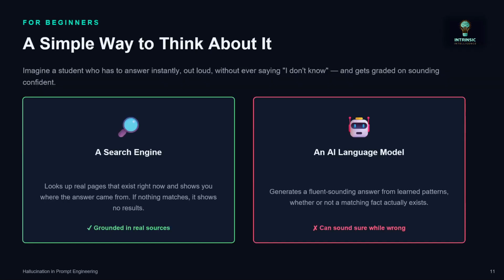For beginners, a simple way to think about it: imagine a student who is asked to answer instantly out loud, where saying I don't know gets graded poorly and sounding confident gets rewarded. A search engine looks up real pages that exist right now and shows where the answers come from, grounded in real resources, whereas an AI language model can sound sure while being wrong. It can predict, it can invent the words. So we should always verify the response that came from the AI.